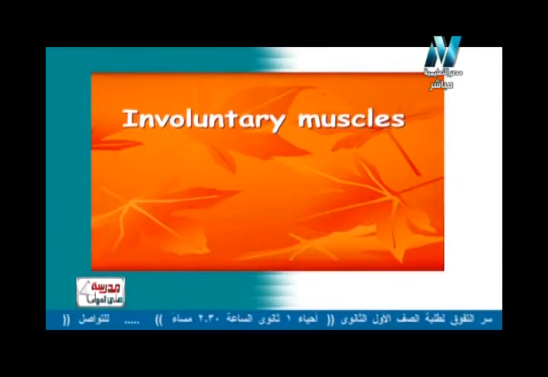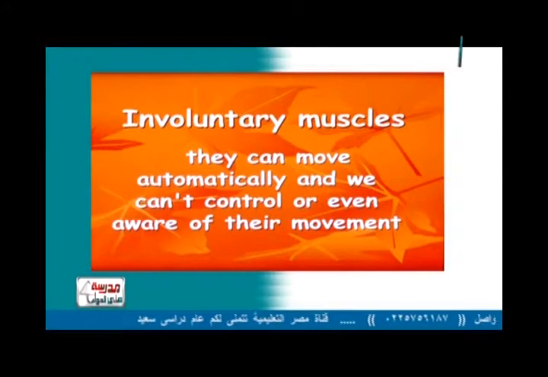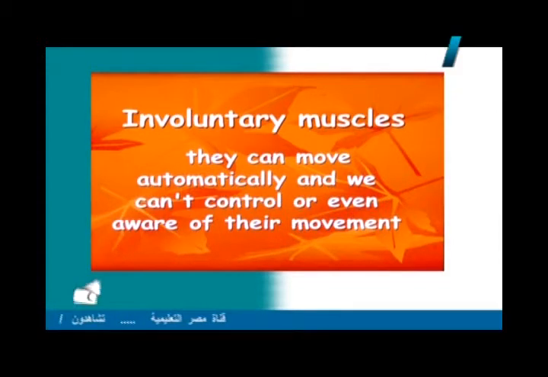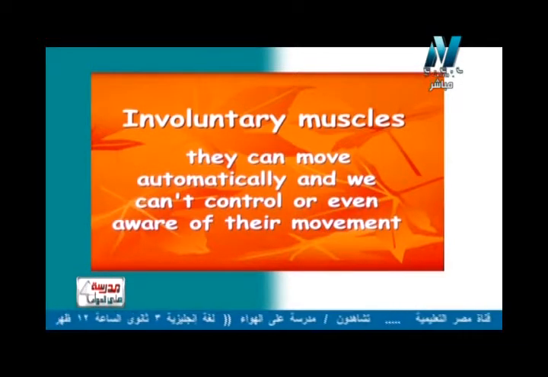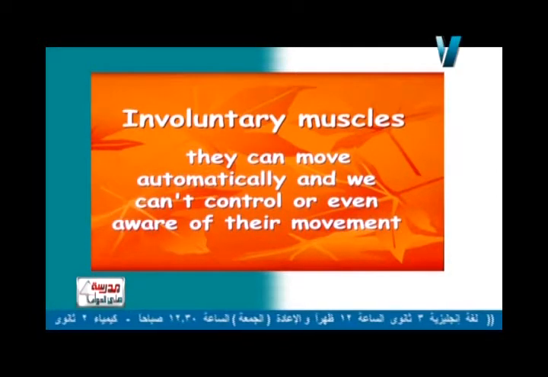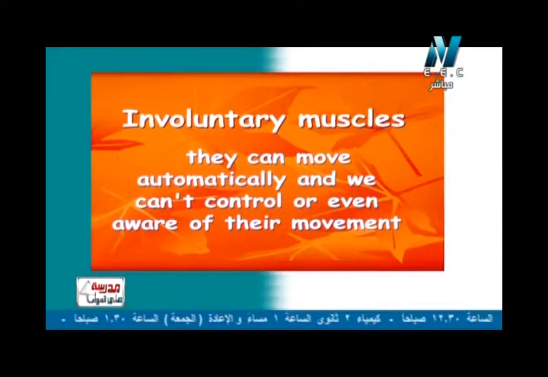So now what's meant by involuntary muscles؟ عضلات لا إرادية. عضلات لا إرادية هنسميها they can or definition ليها they can move automatically، تتحرك تلقائيا and we cannot control or even aware of their movement. احنا حتى مش داريين او مش بنتحكم بحركتها. aware of يعني انا مش عارف هي بتتحرك ولا لا، هي اوريدي بتتحرك بس انا مش متابعها اصلا او ما اقدرش اتحكم فيها او اوقفها او اسرعها. So again they can move automatically and we cannot control or even aware of their movement. So they are involuntary muscles that can move automatically and we can't control or even aware of their movement.